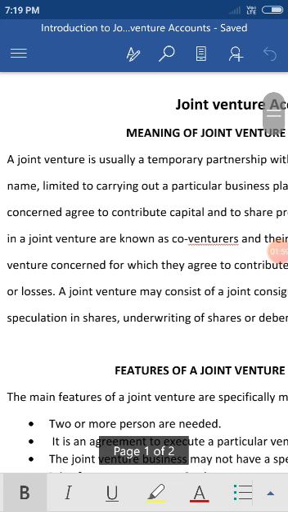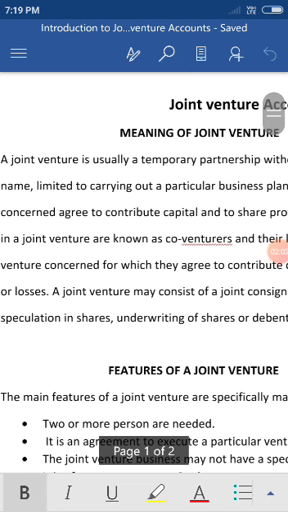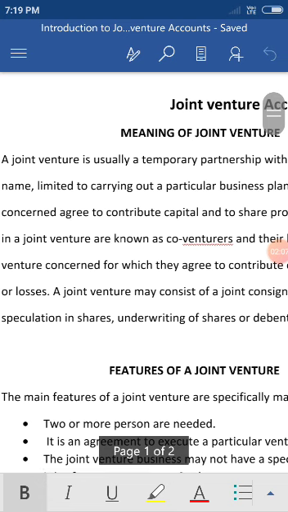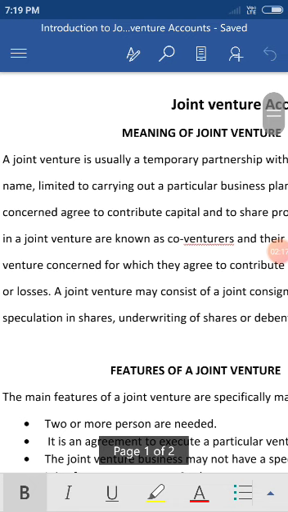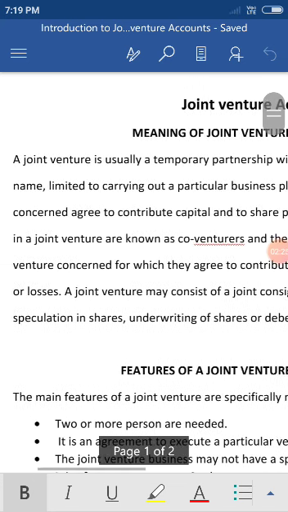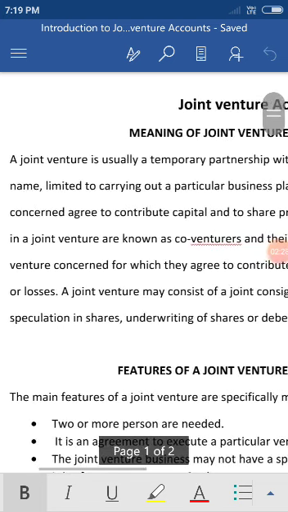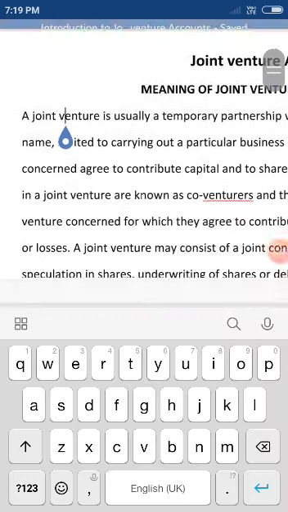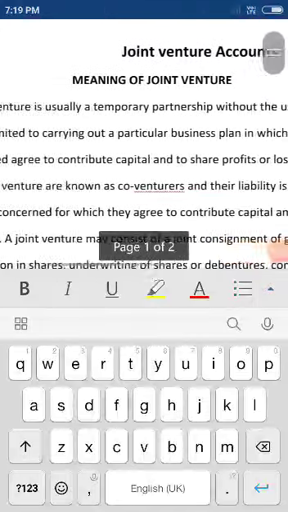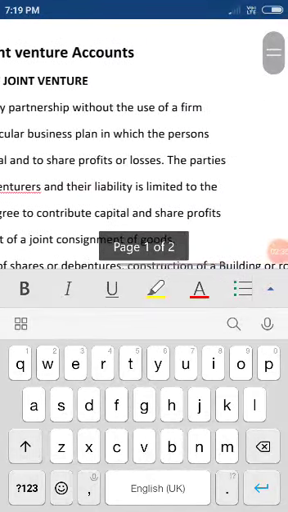In the same way, joint venture is also a form of business, but it is a temporary partnership in which two or more companies or individuals join together to carry out a particular task, for which they pool resources together and share profit and loss in an agreed ratio. But their association will be liquidated or closed on the attainment of that particular task. This is joint venture. If you observe the meaning in the material, you will get to know the same thing. Joint venture is usually a temporary partnership. Why it is temporary, I will tell you later.